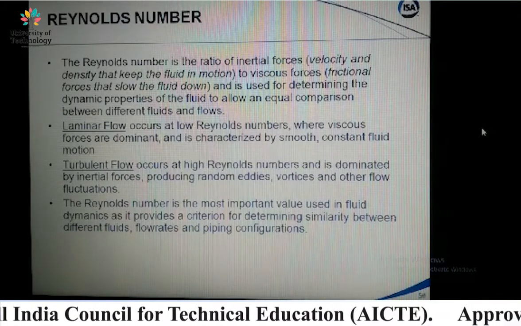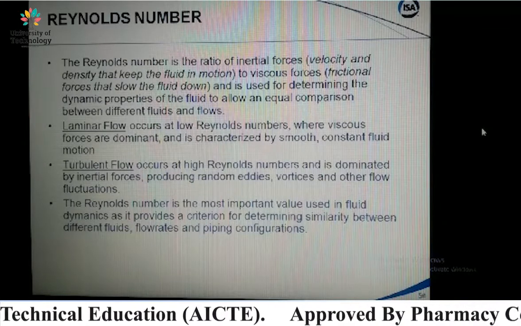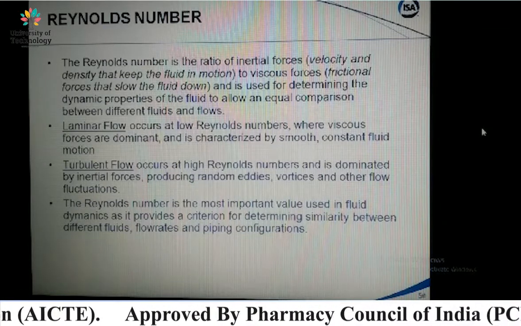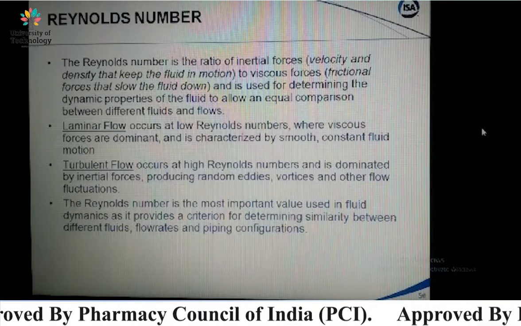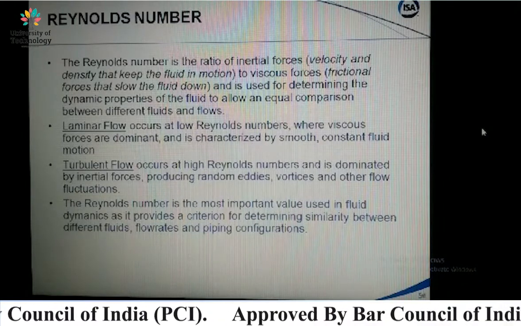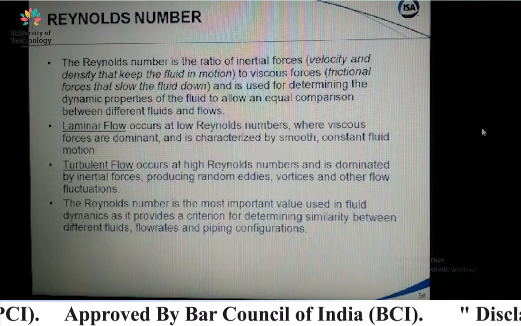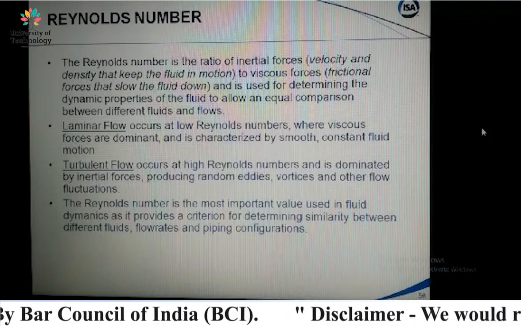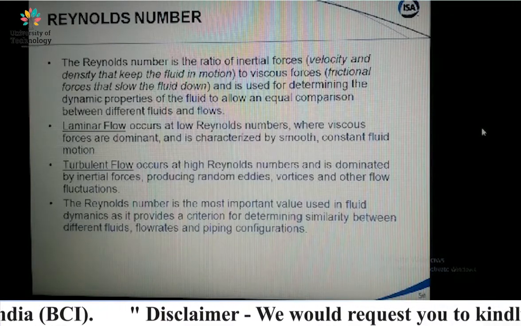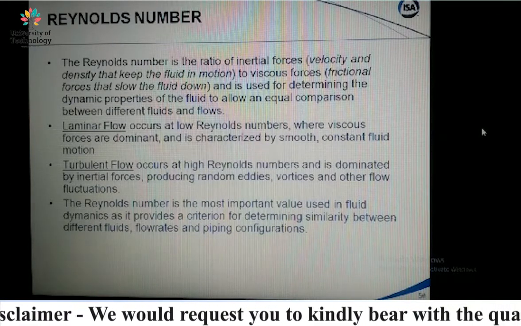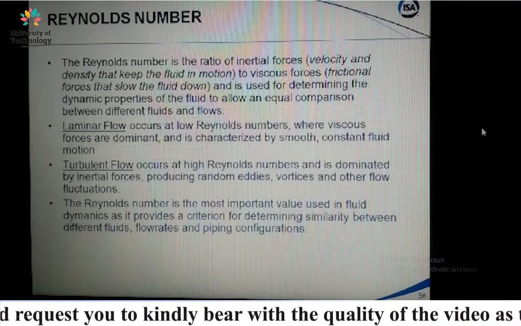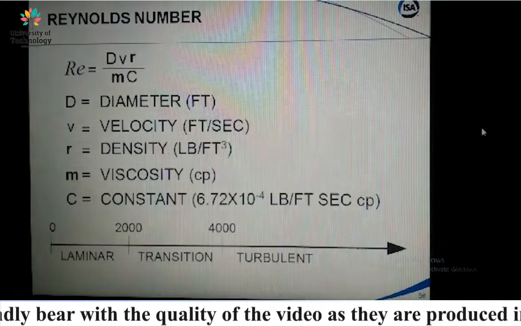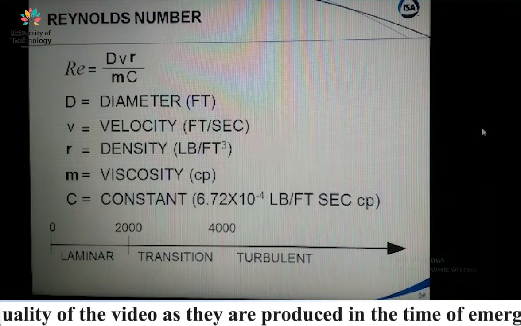Okay, so laminar and turbulent flow is identified by the Reynolds number. Reynolds number is the most important value used in fluid dynamics as it provides a criterion for determining similarity between different fluids, flow rates and piping configurations. This is the Reynolds number.